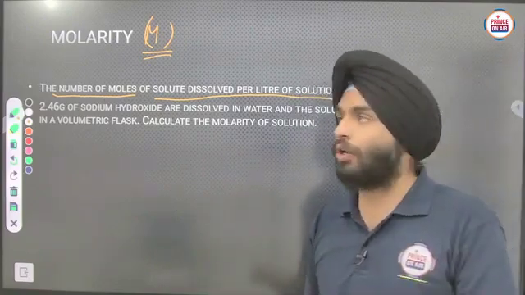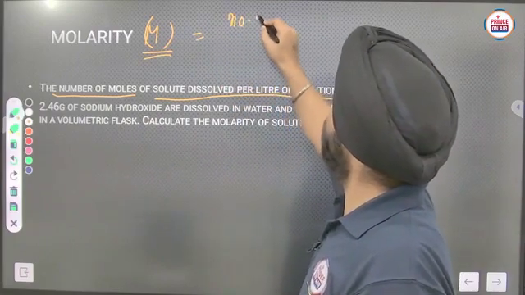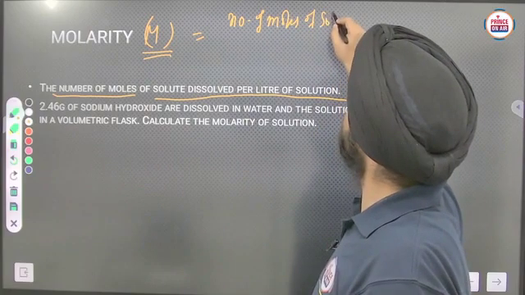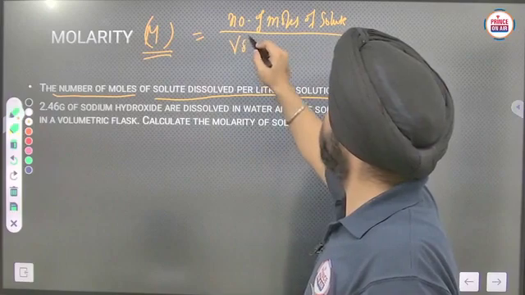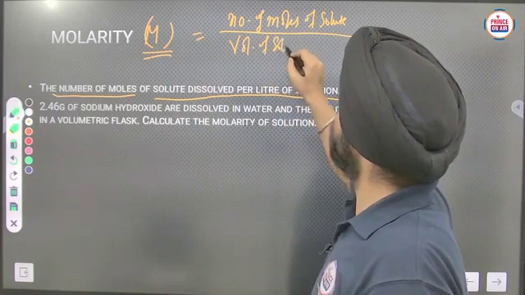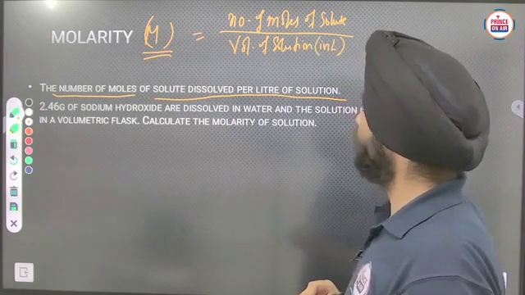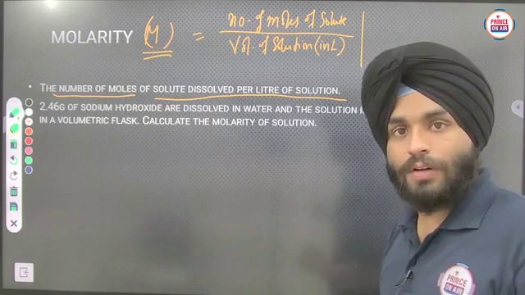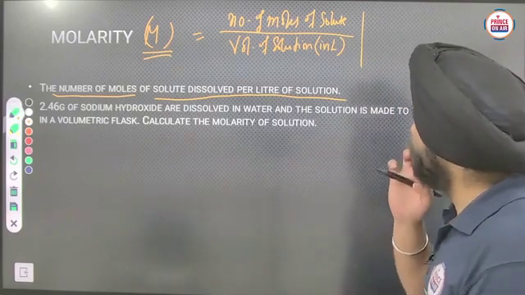Okay, that is the meaning of molarity here. So it will be number of moles of solute upon volume of solution in liter. Clear? Or if the volume is given in terms of milliliter, what we have to do, just multiply it by 1000.